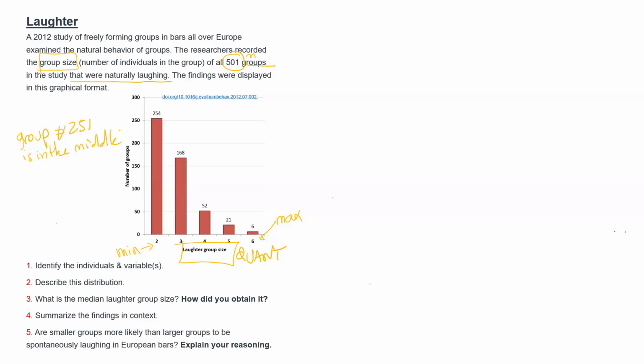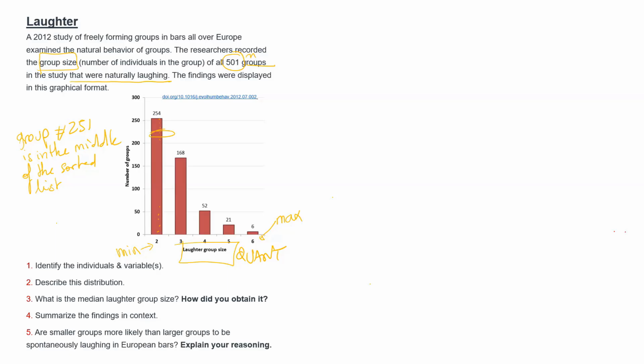Now we don't have the raw data, but we have a summary that shows the number of people for each group. So that means that the first 254 groups, so group 1, group 2, group 3, 253, 254, they were all groups of 2, which means that the 251st group was a group of 2 people in that sorted list, and therefore the median group size is 2. Now notice that here, the median is actually also equal to the minimum, and that's because this distribution is extremely skewed. So how would we summarize the findings in context?